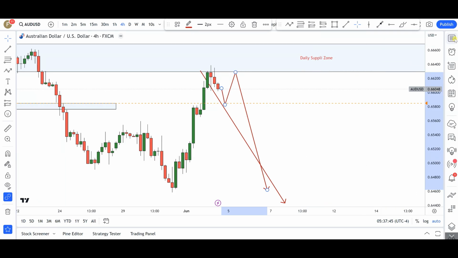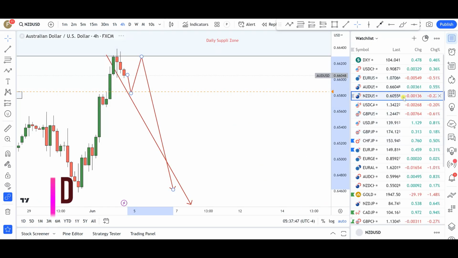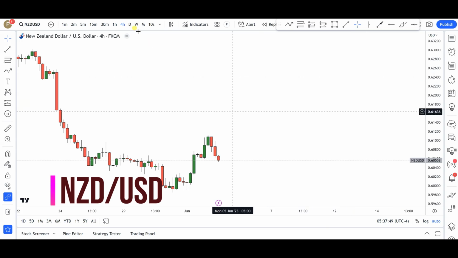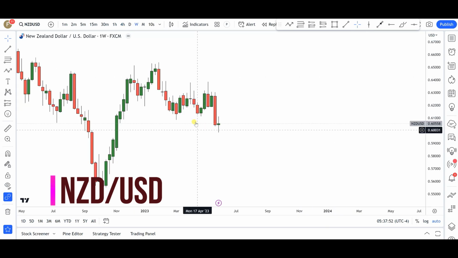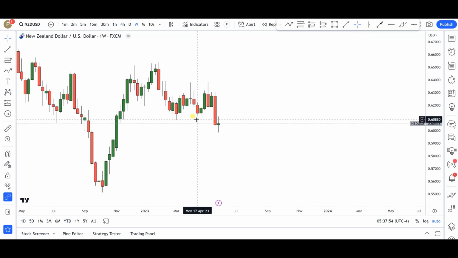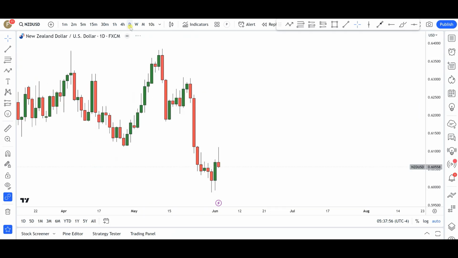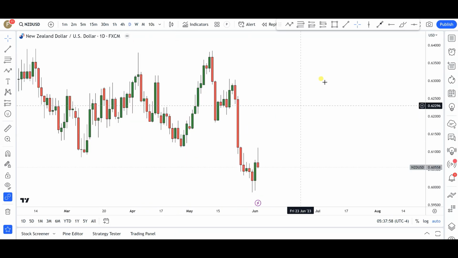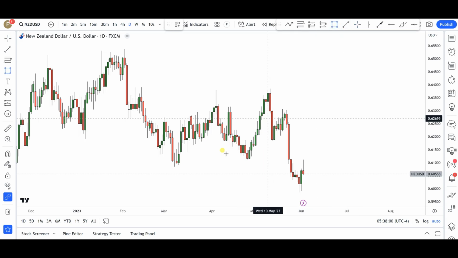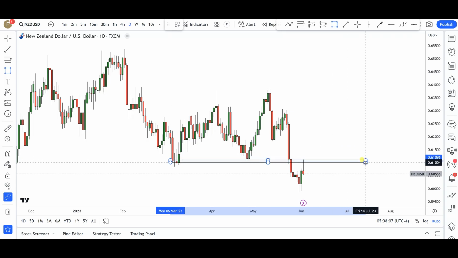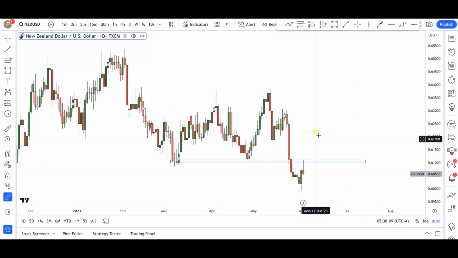Next up is going to be New Zealand dollar US dollar. I'm not gonna waste your time here, guys. This pair I know is looking more bearish than bullish. However, from a technical perspective, I'm not really seeing much, to be completely honest with you. There are more interesting pairs to trade at the moment. Yes, the market is retesting these lows that we have around this area. So yes, it's looking bearish.